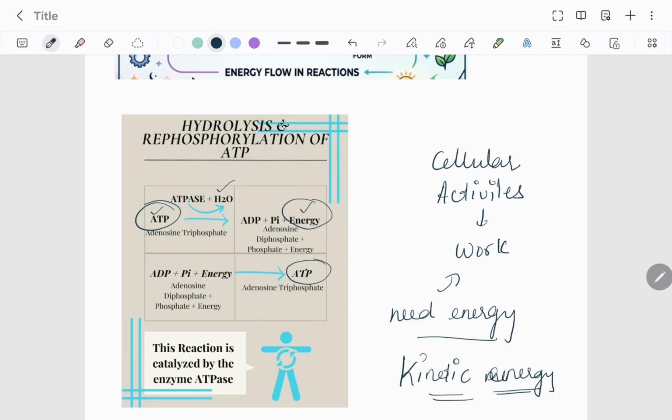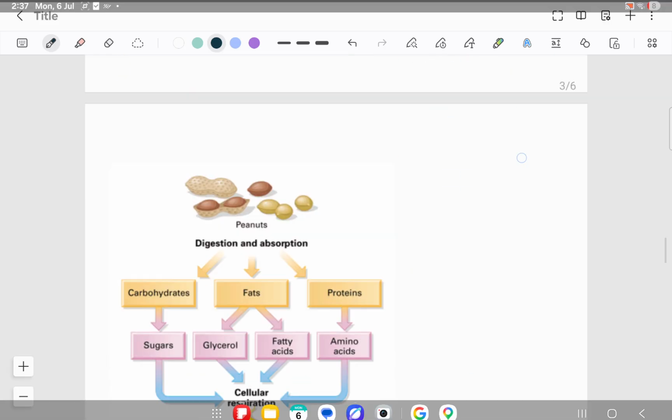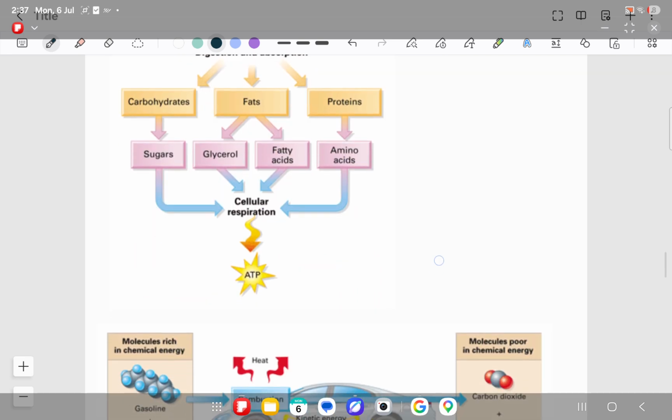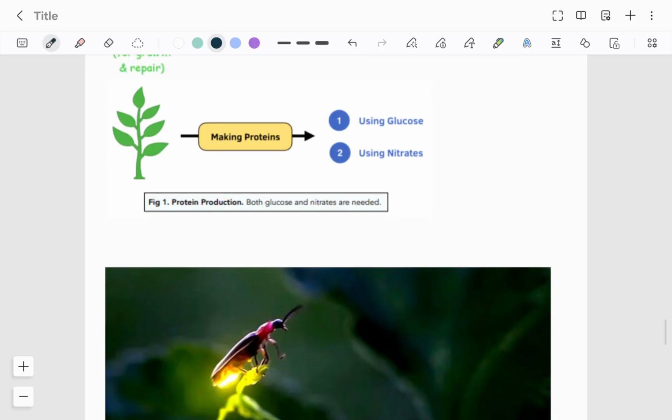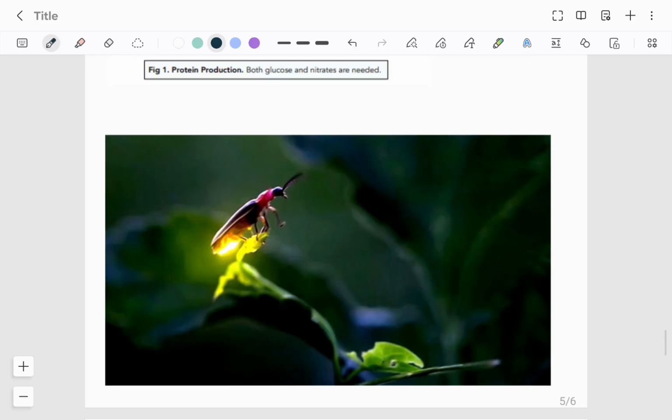Okay, and different energies, right? If I say this is a firefly, this firefly has to fly.